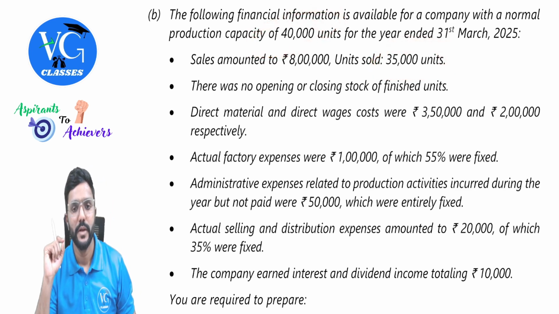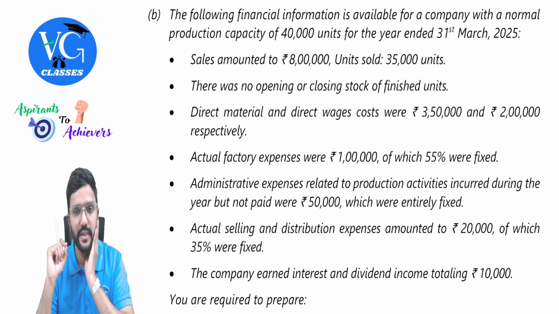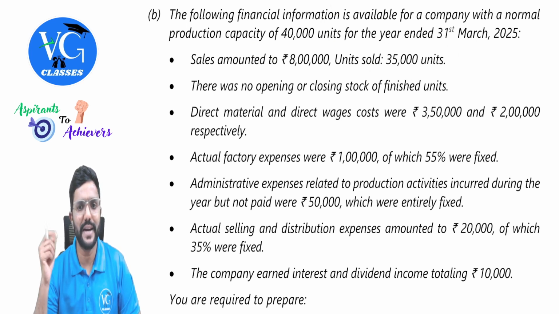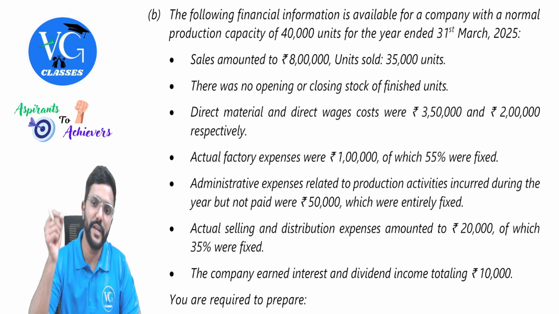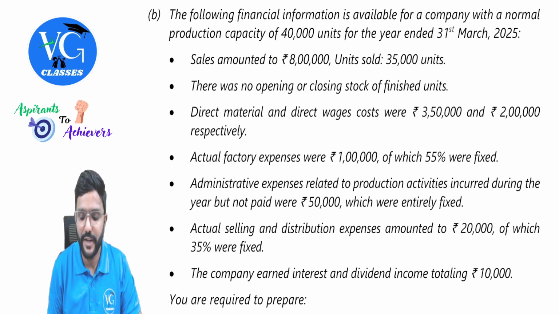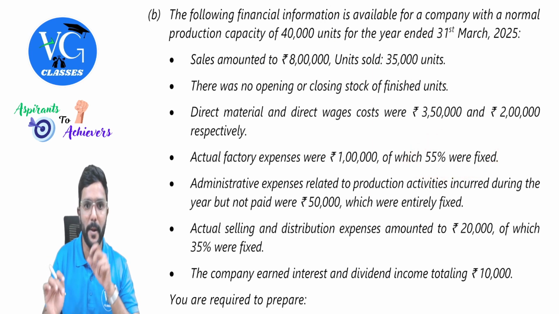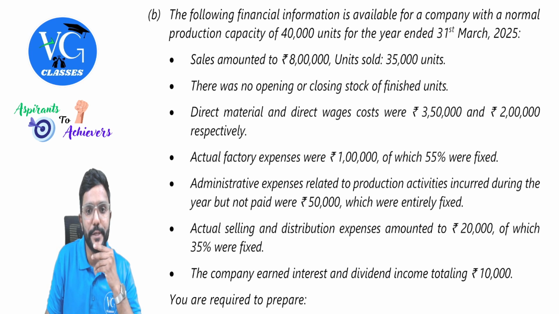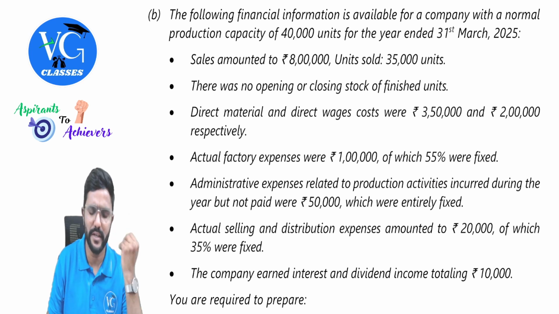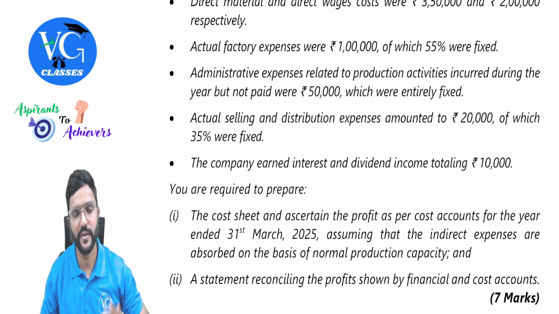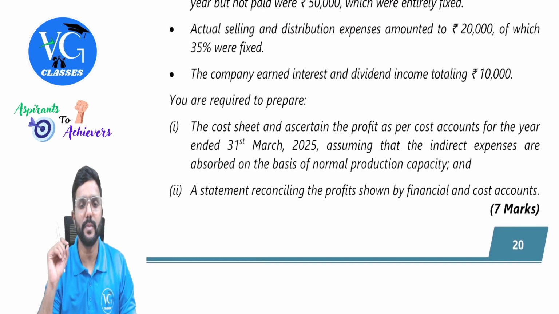Direct material and direct wages cost were 3 lakh 50,000 and 2 lakh respectively. Actual factory expenses, that is factory overhead, were 1 lakh, of which 55% is fixed. That means 55,000 is fixed, the remaining 45,000 is variable, guys. Administrative expenses related to production activities incurred during the year but not paid were 50,000, which were entirely fixed. Not paid doesn't matter. Should we consider it as administrative overhead? Yes, 50,000 fully fixed. Even if it is not paid, still we need to take it, guys.